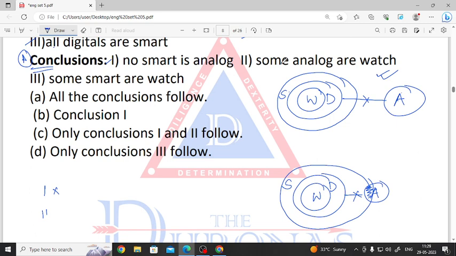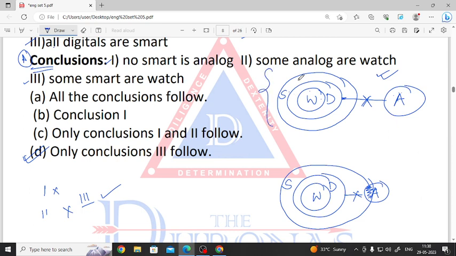Next, some analog are watch. Some analog are watch. No, it cannot be possible because it is said that no digital is analog and watch is a part of digital, so no watch should be analog. So option number 2 is incorrect. And the third one gives some smart are watch. Some smart are watch. Yes, see, some smart are watch. So option number 3 is correct. So option D, only conclusion 3 follows.